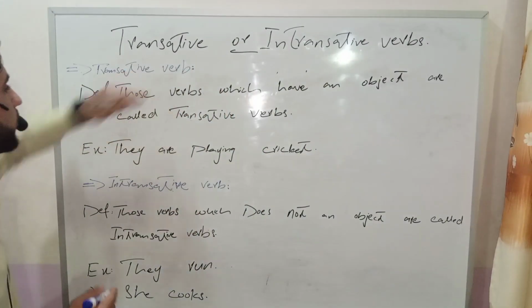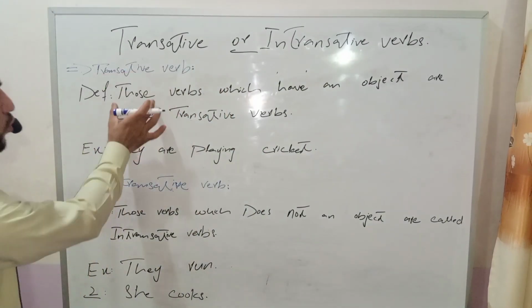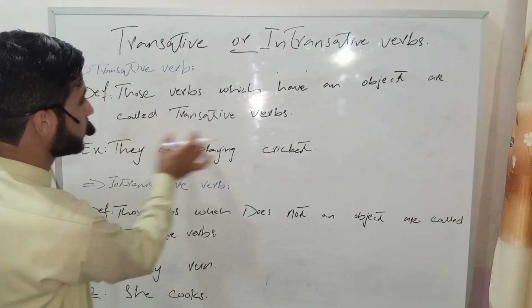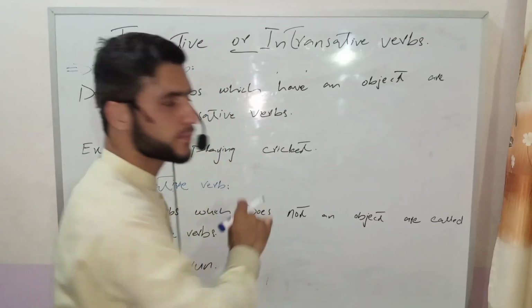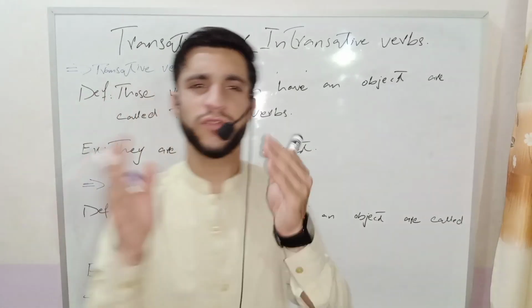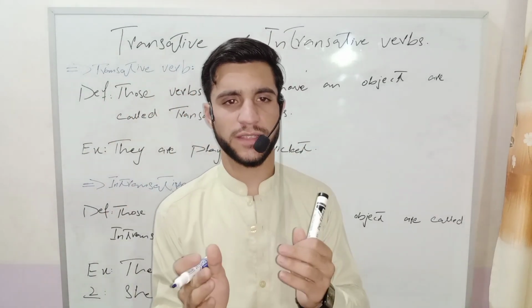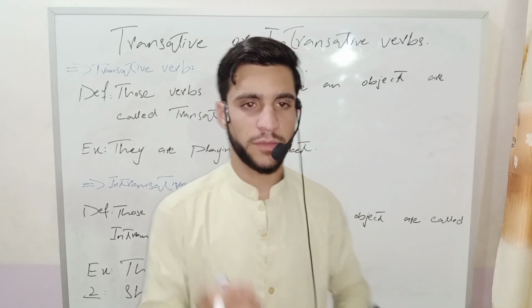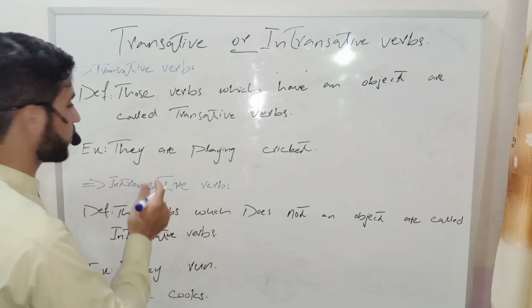The transitive verb. What is a transitive verb? Those verbs which have an object are called transitive verbs. Transitive verbs are those verbs which have one object, and that is called a transitive verb.